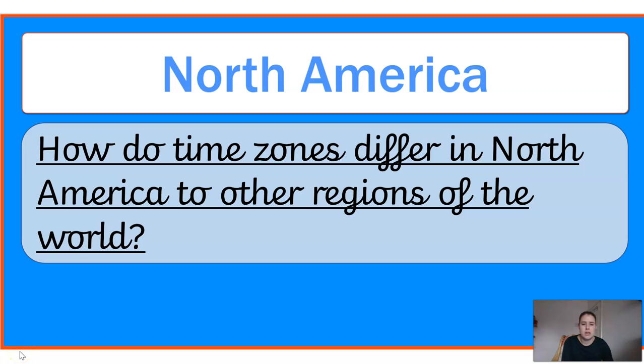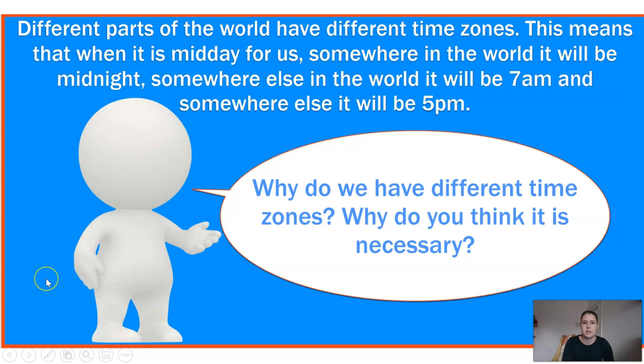Today we are going to look at how time zones differ in North America to other regions of the world. Different parts of the world have different time zones. So this means that when it's midday for us here in the UK, somewhere across the world it's going to be midnight for somebody else in another country.